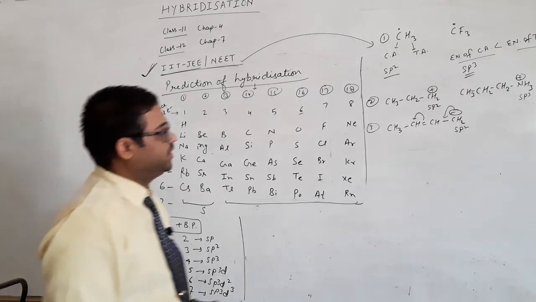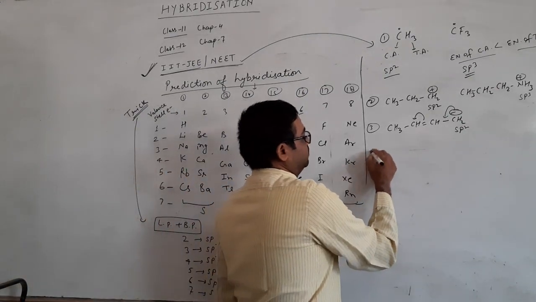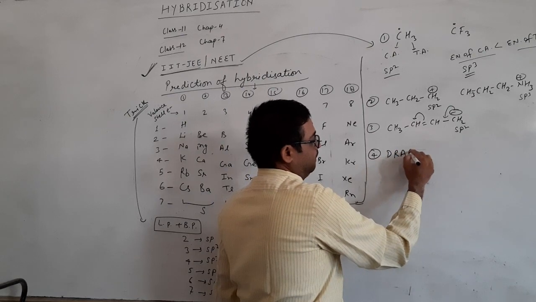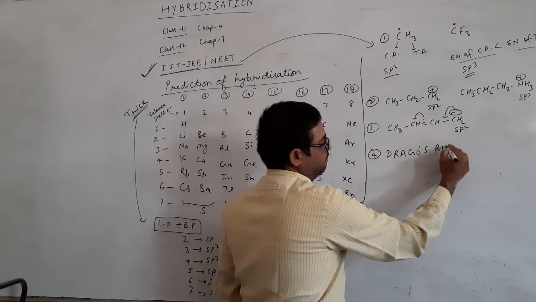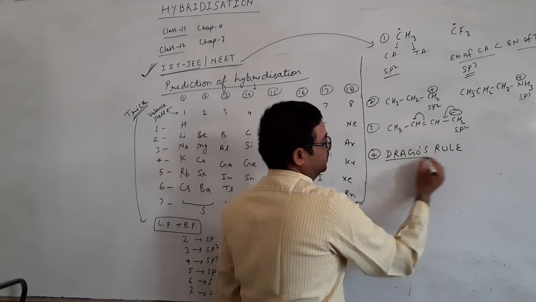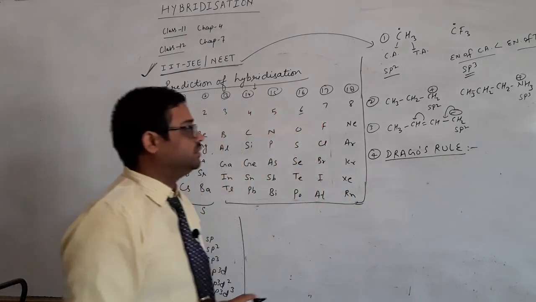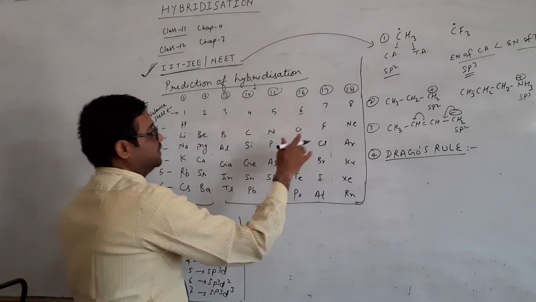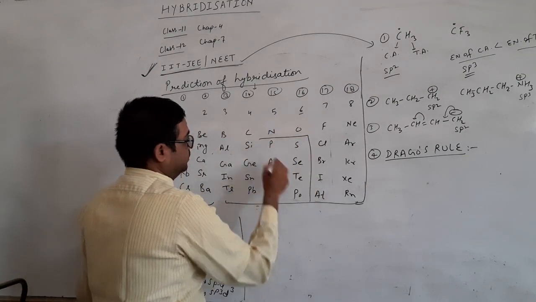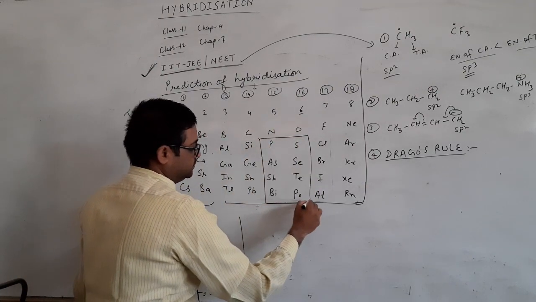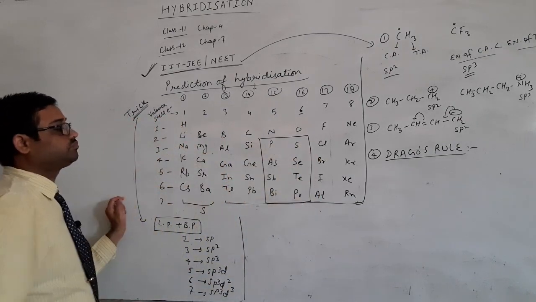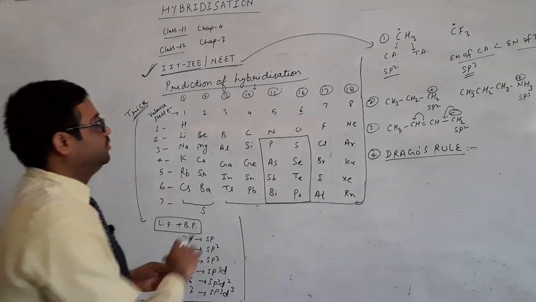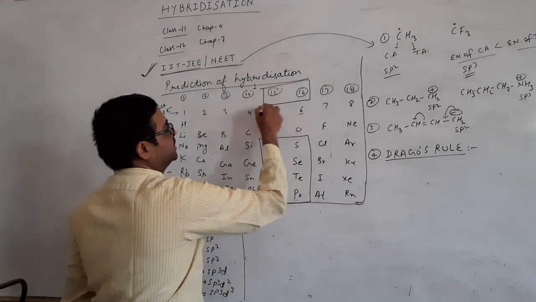Clear? Next, the fourth example we are taking is Drago's rule. This is a very important rule. This rule is applicable on these elements only, from period 3 onwards and groups 15 and 16.